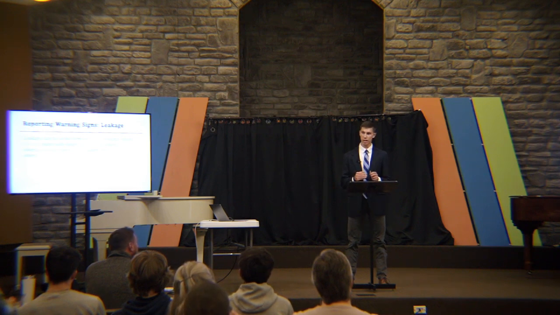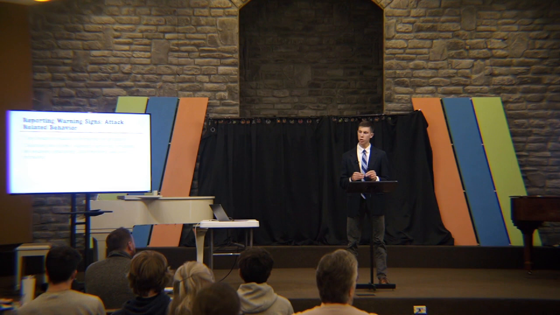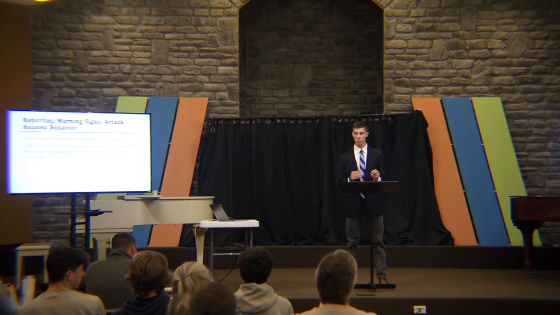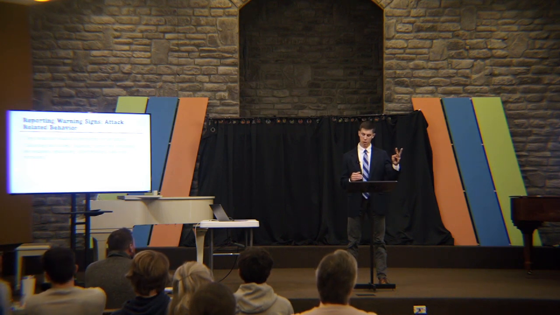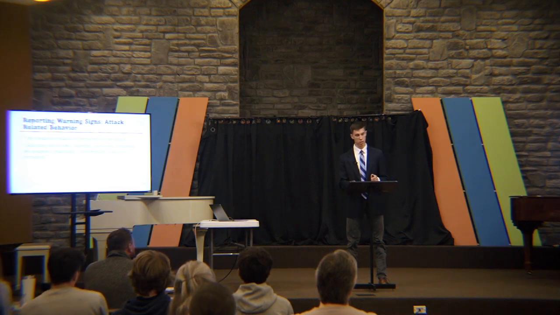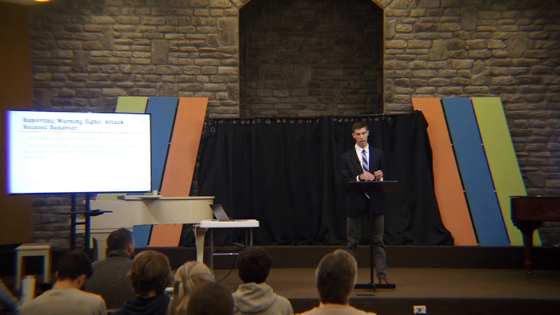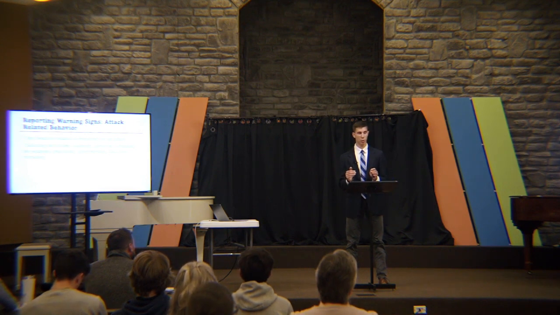The second type of warning signs, attack-related behavior, can be harder to spot if one does not personally know the shooter. Attack-related behavior is, according to Langman, any behavior related to preparing for an attack. This includes selecting the victims, planning, surveying, obtaining the weapons, practicing, experimenting, and even recruiting others. Not all of these have to be present for somebody to display attack-related behavior. Now that we have identified the 2 types of warning signs, leakage and attack-related behavior, what do we do with this knowledge? We have to report it.